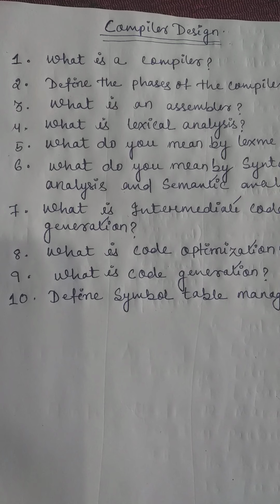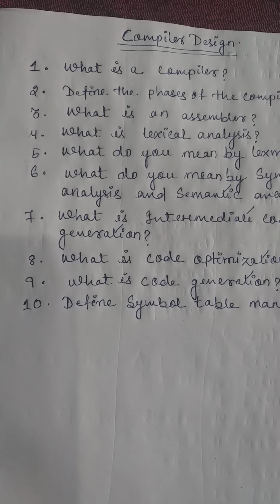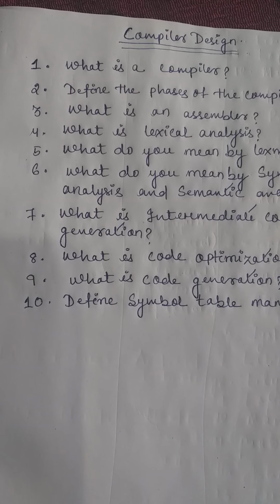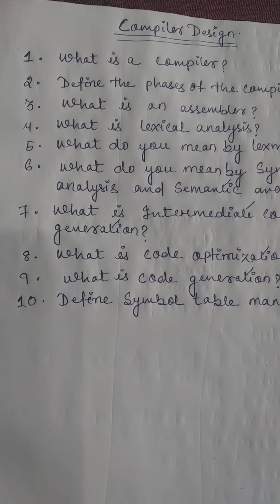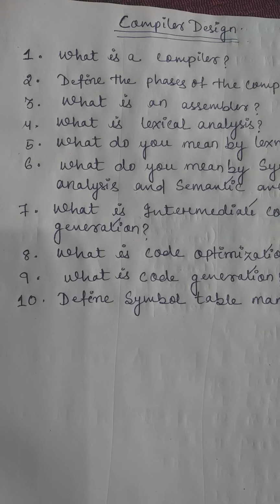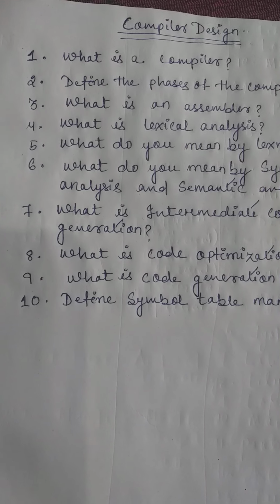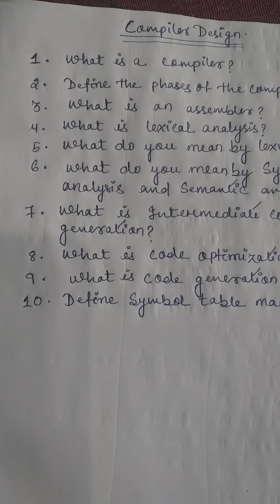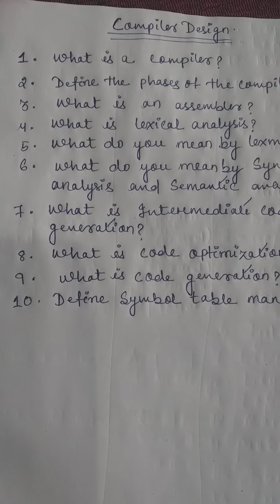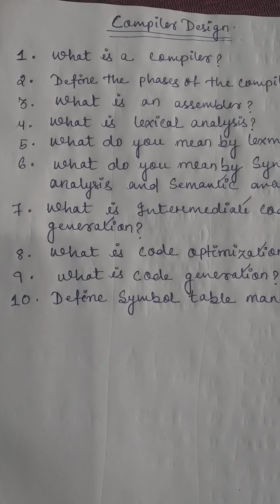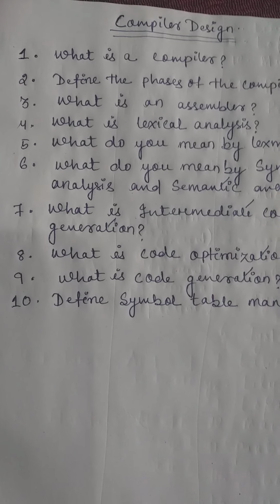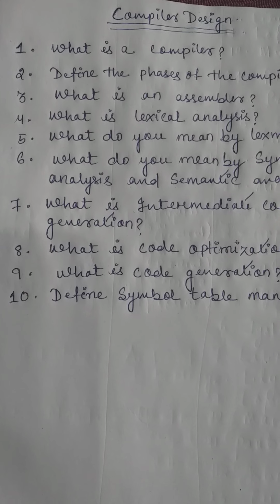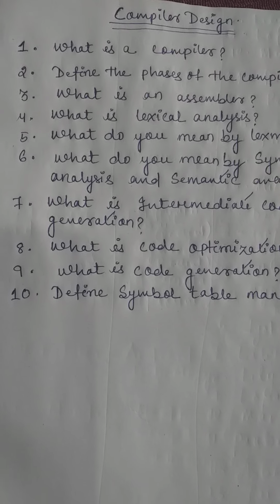It is also known as linear analysis, in which the stream of characters making up the source program is read from left to right and grouped into tokens, which are sequences of characters having a collective meaning.